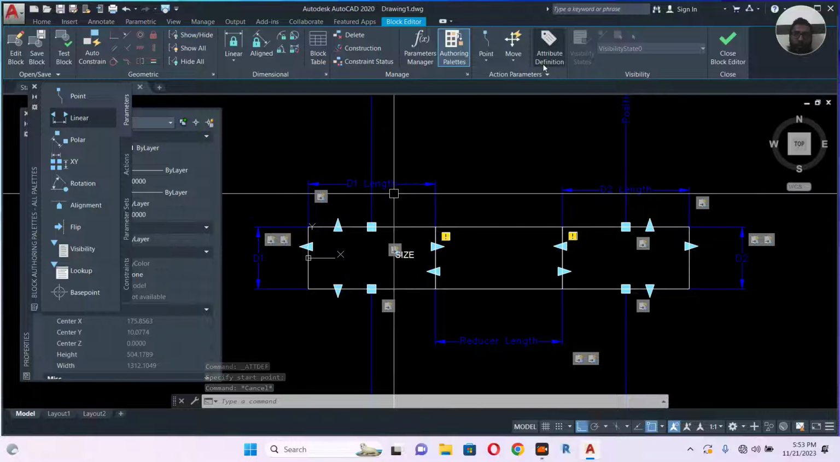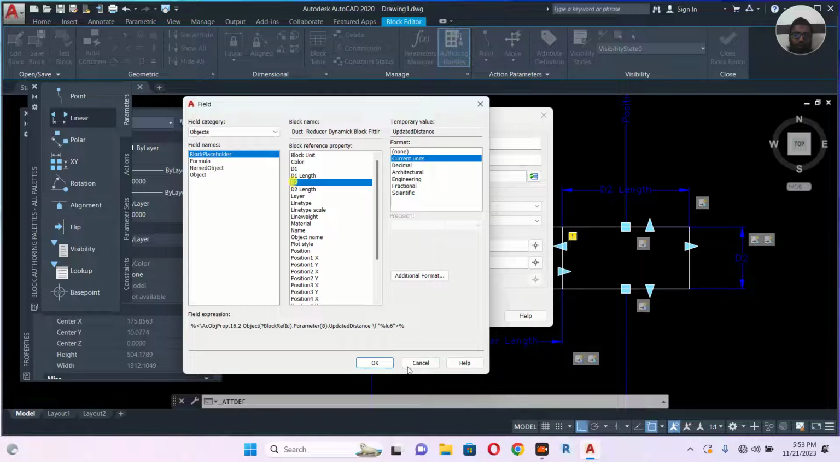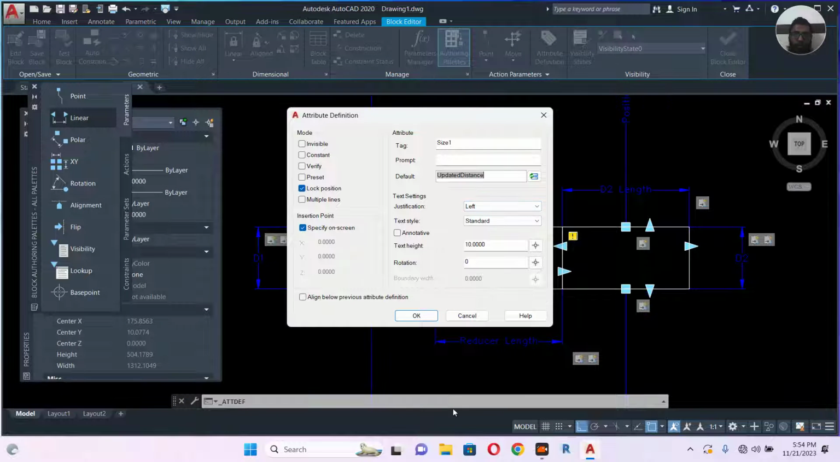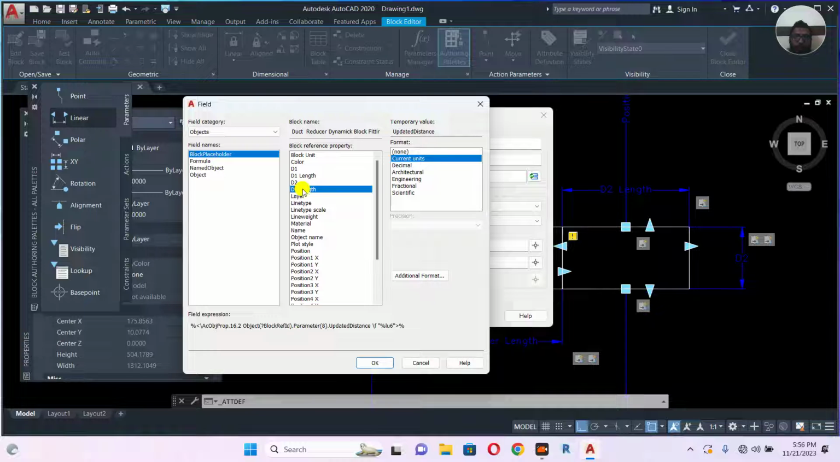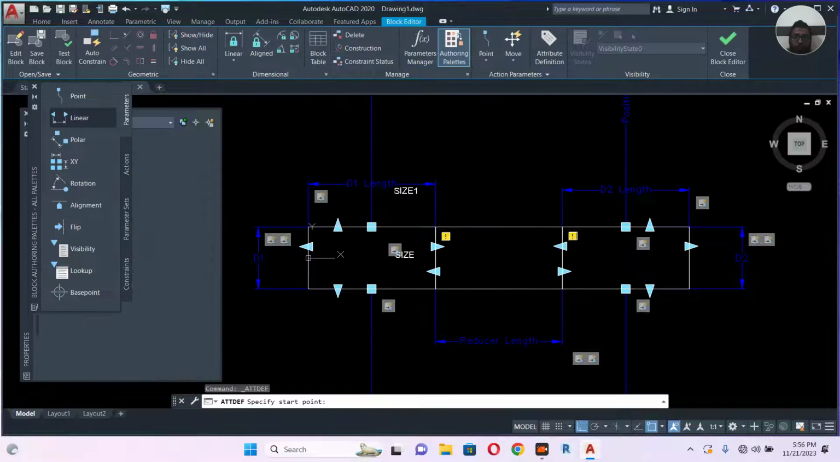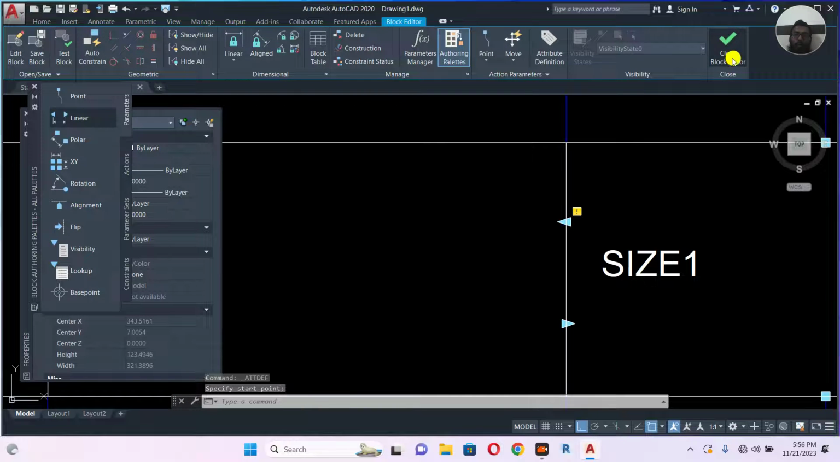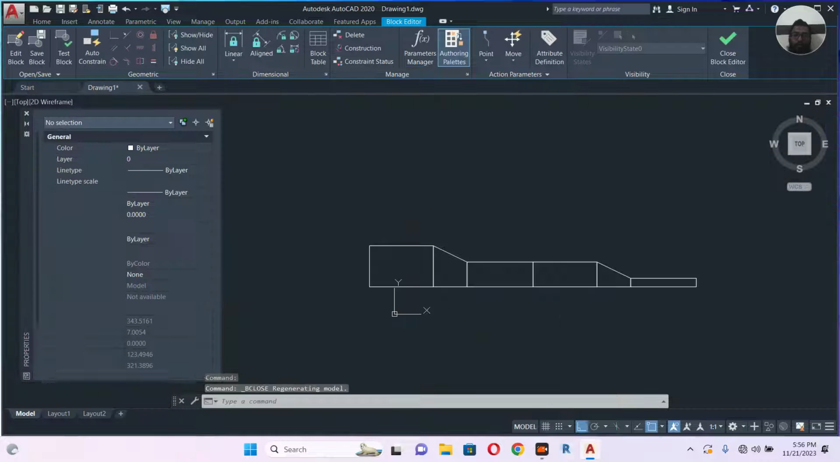And we'll put another one. Let's put size also. Maybe size 1. And here D2. Okay. So let's put another multiply. Again D2 length. Okay. And okay. I'll put it this side. And let's close block editor, save.